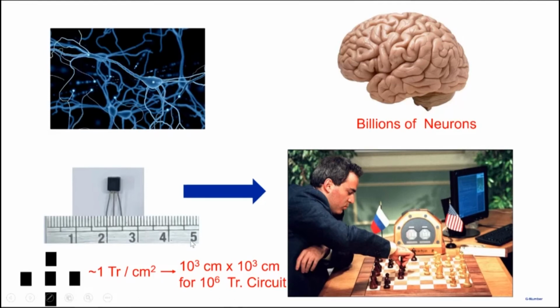You cannot integrate hundreds of millions of transistors to make interesting circuits. Well, here we are showing a transistor made on, let's say, a silicon chip, and there is an emitter, there is a base, and there is a collector. The transistor is actually very small. It measures in microns.